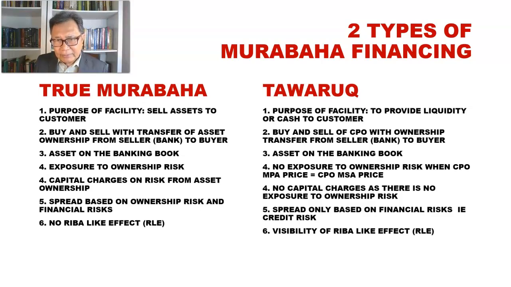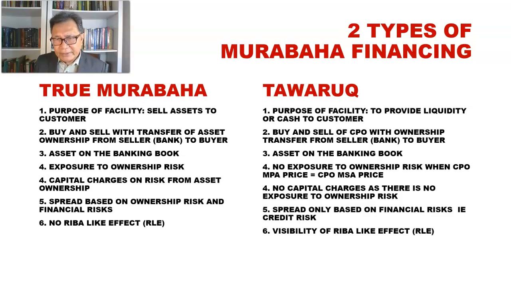So there is a buy and sell of CPO with ownership transfer from the selling party to the buying party. The bank will purchase the CPO from the vendor through brokers, with the intention to resell the CPO to the buying party on deferred payment.